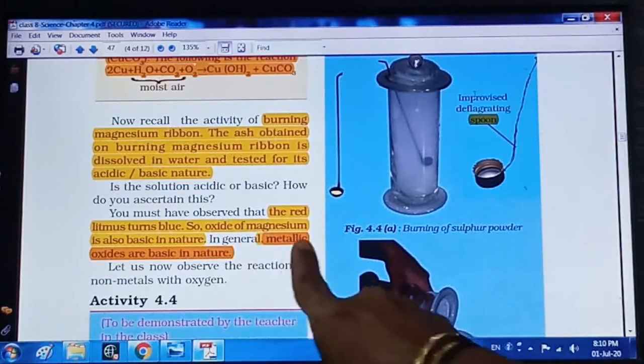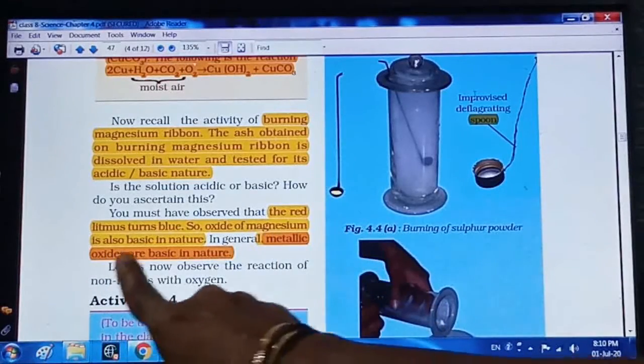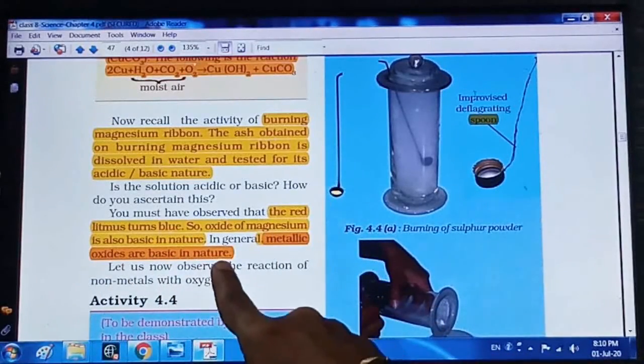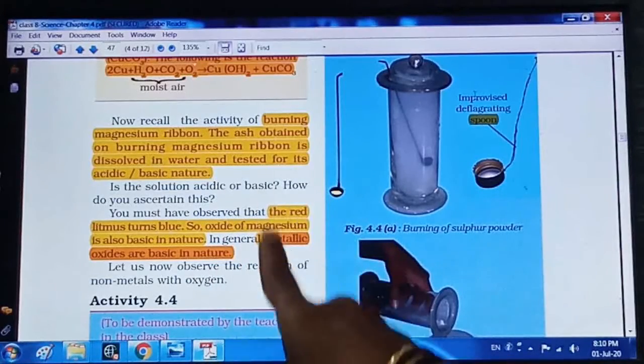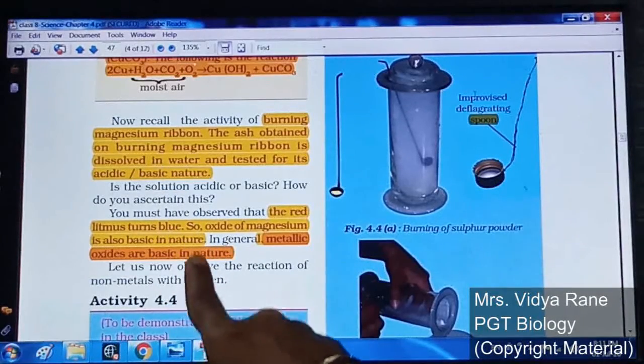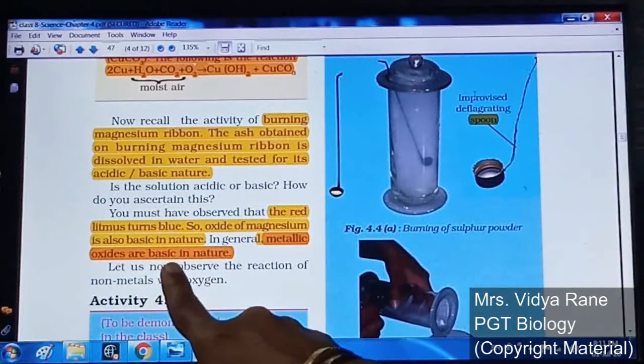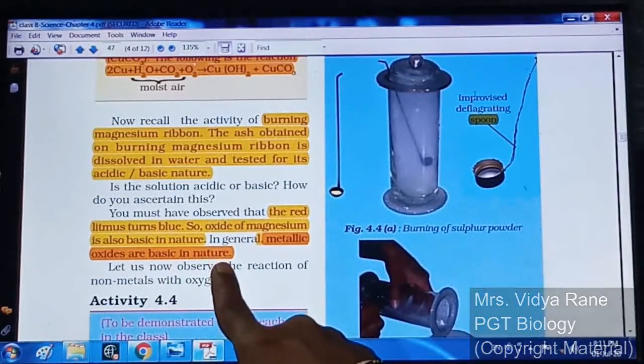So in general we can say that metallic oxides are basic in nature. Most of the metal oxides will be basic in nature, right?